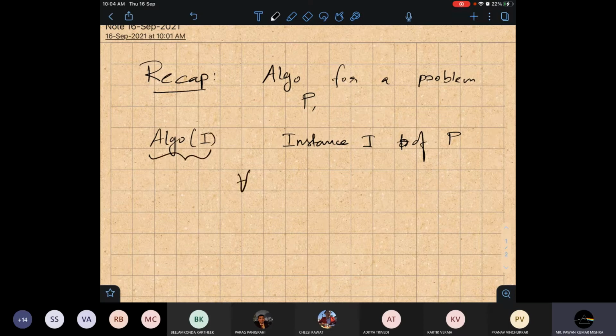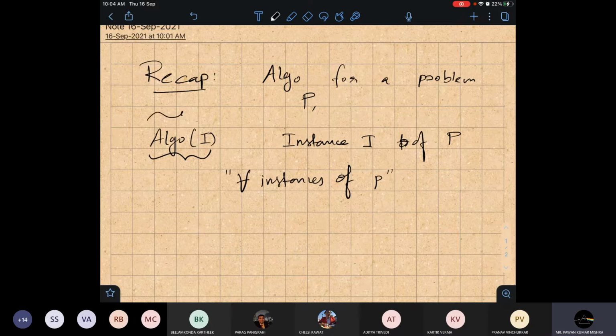Our goal is to work for all instances of P. We cannot design an algorithm that works for some instance and does not work for another instance. So it's a general algorithm we have to design.